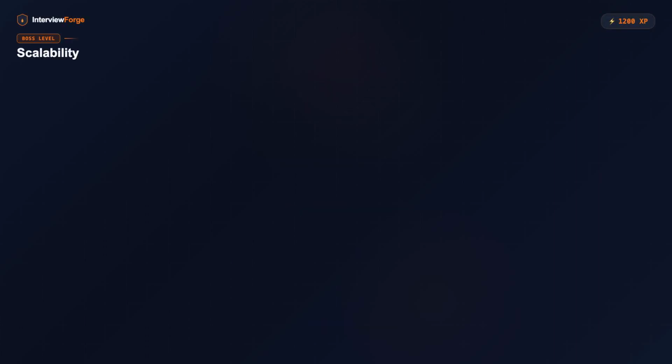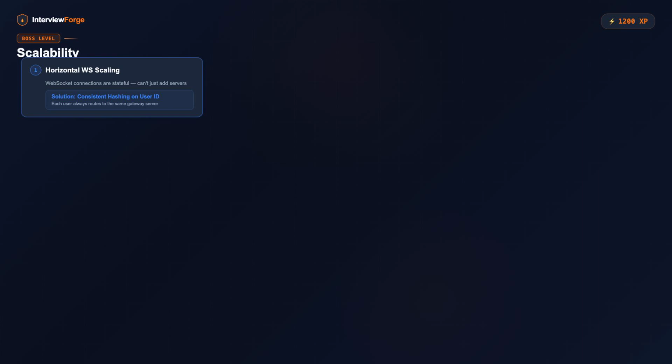3 scaling challenges you must address. First, horizontal scaling of WebSocket servers. Unlike REST servers, WebSocket connections are stateful. You can't just add servers. You need sticky sessions or a connection-aware load balancer. Consistent hashing on user ID works well here. Each user always routes to the same gateway server.